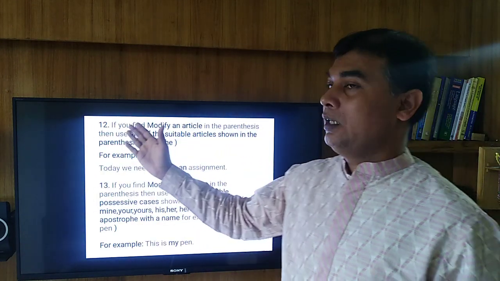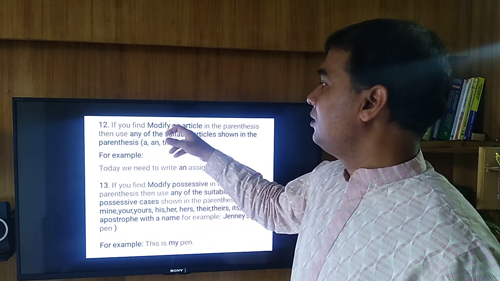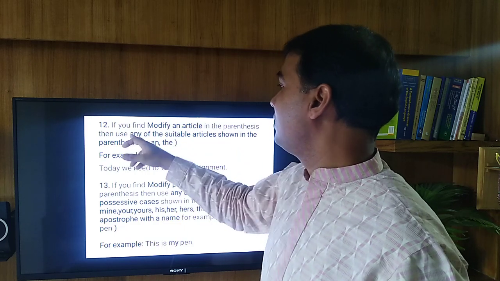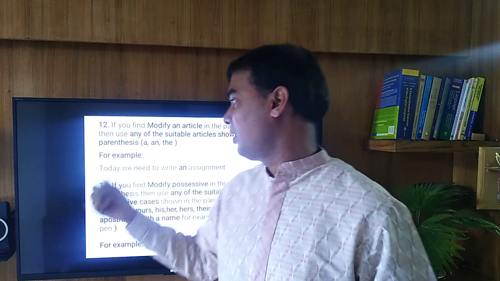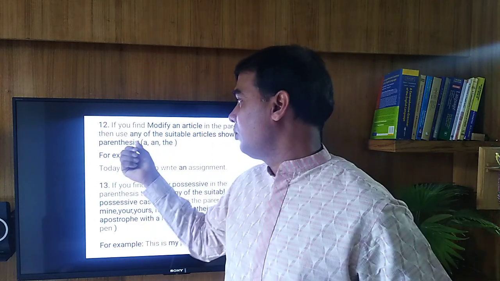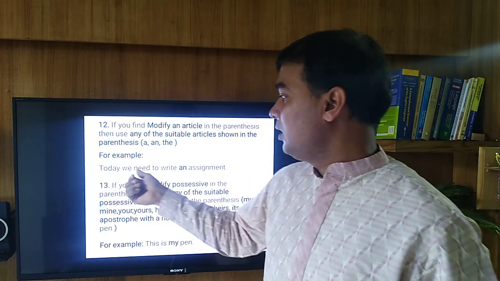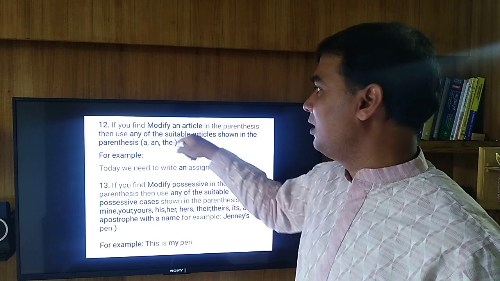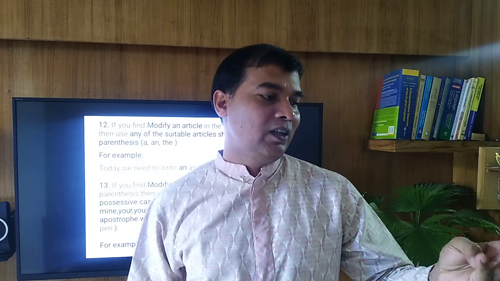Then technique number 12. If you find modify with an article in the parentheses, then use any of the suitable articles shown in the parentheses or bracket. That means the most common articles a and the. Okay. For example, today we need to write an assignment. Here, an, this is the article. So if you find modify with an article, then use just any of the articles a, an, the.